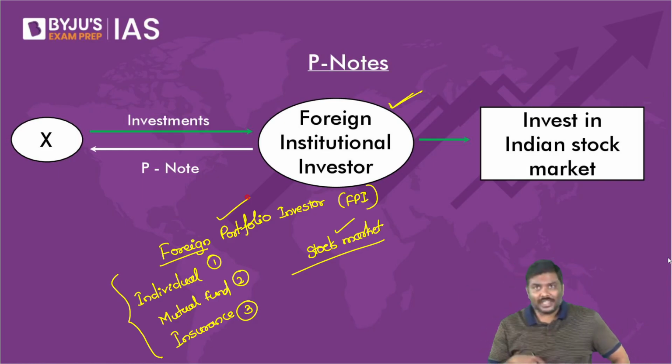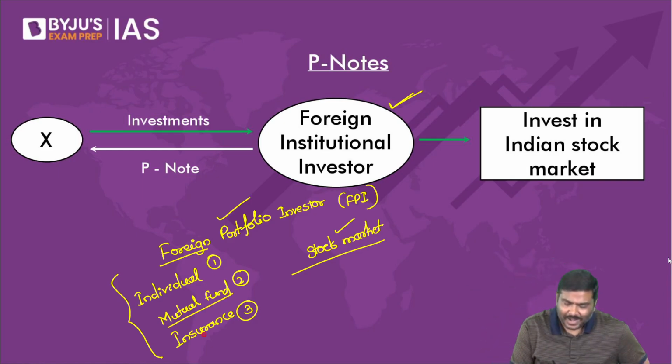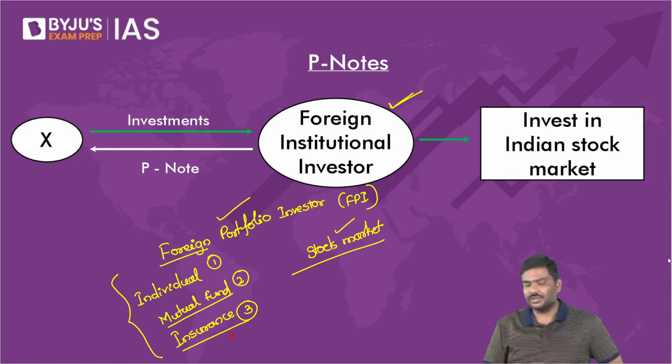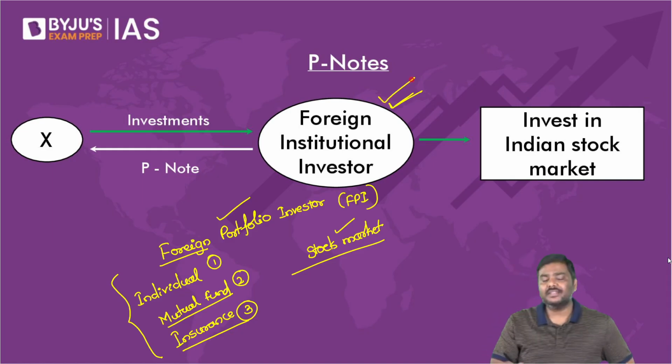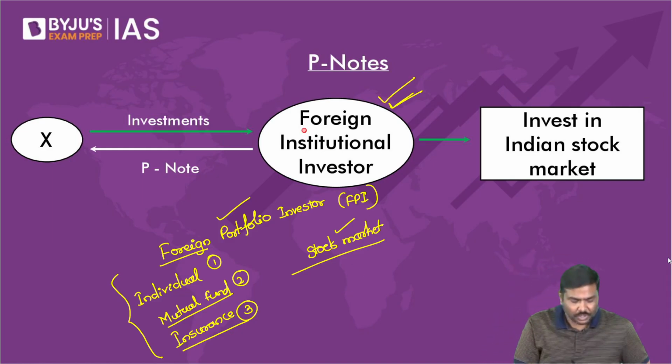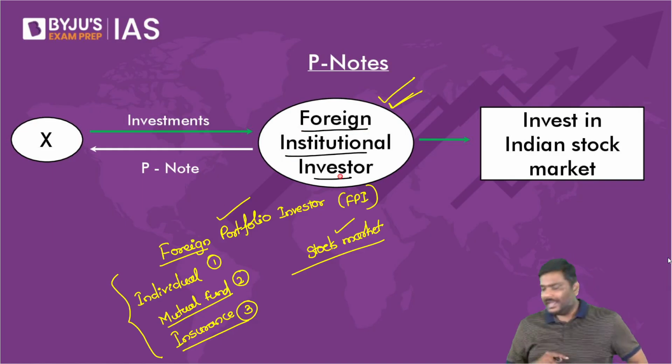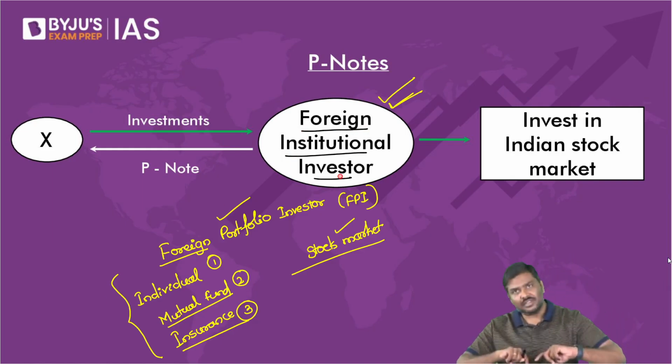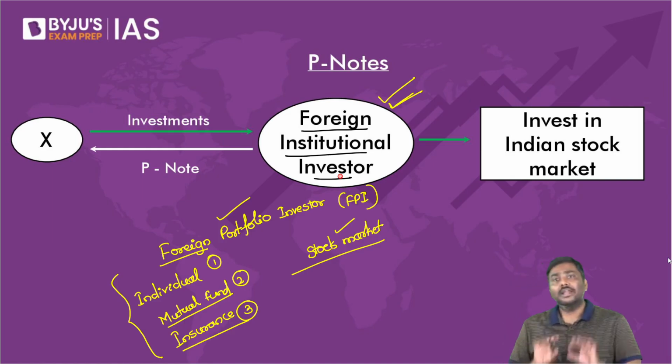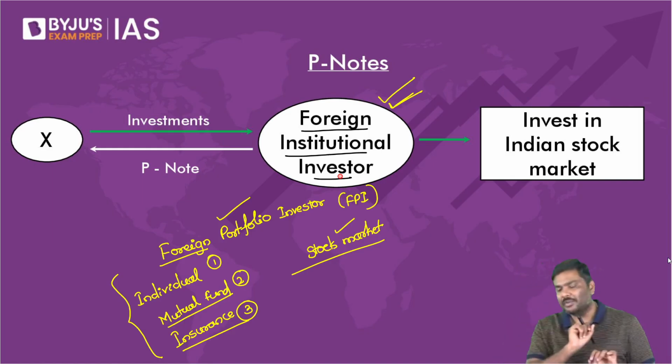But out of these, don't you think the second and third are financial institutions? Any problem here? The second and third are financial institutions. Now, please tell me, is the term foreign institutional investor okay with all of you? Now, point number one is done. Let me go to point number two.